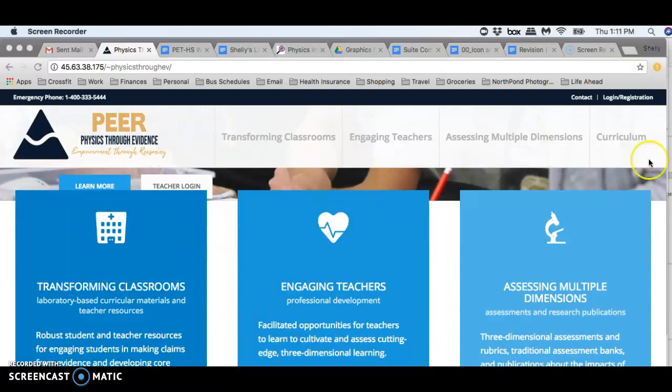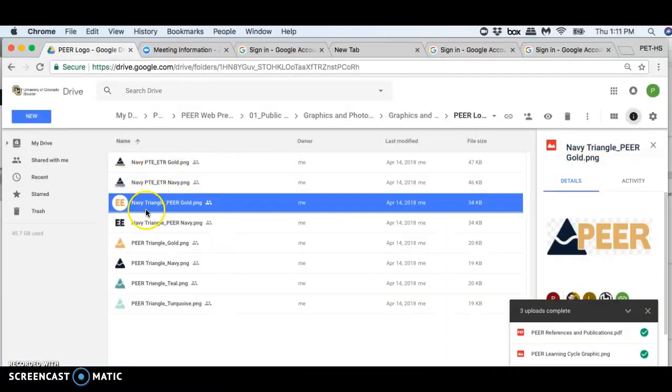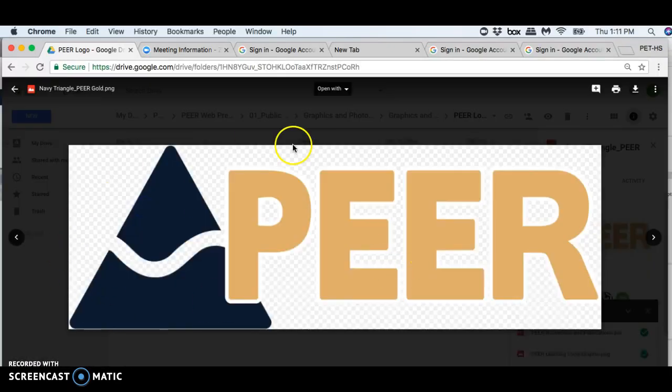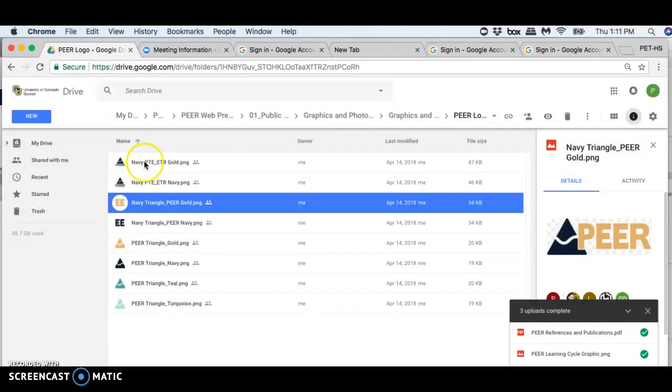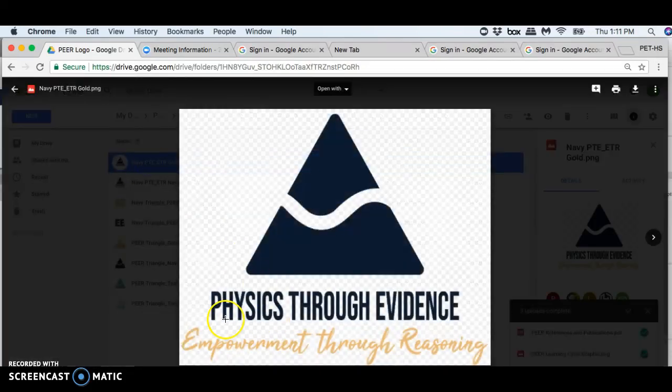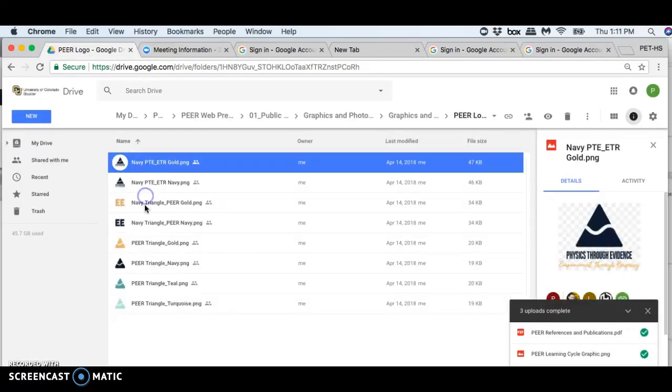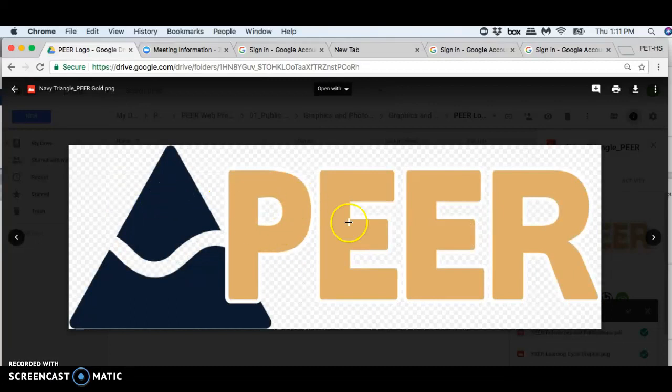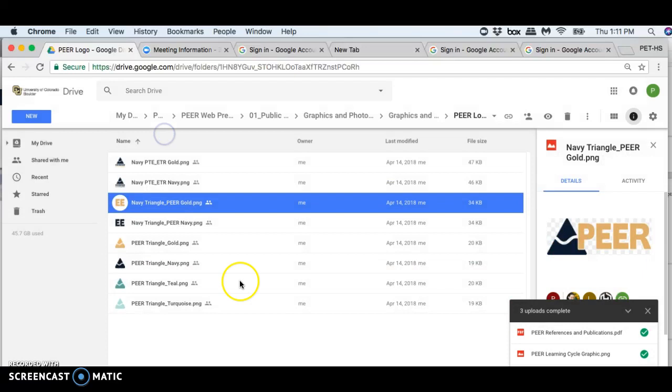So it would look like, let's see if it will let me show you. Okay, so it would be this one on the left, and then right of that, with a little space in between, would be, ignore the top triangle, just our title: "physics through evidence, empowerment through reasoning." It would be larger, almost as tall as the triangle. Altogether, with those two lines, it would be the height of the triangle. So I'm wondering if you could do that and then pop that into this folder, into our logo folder.